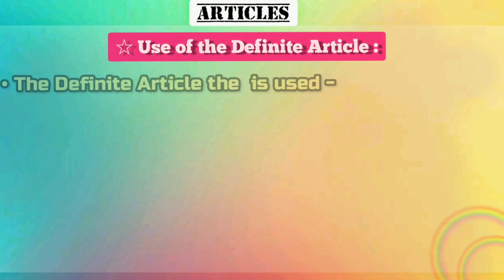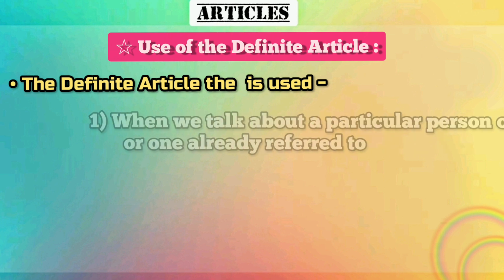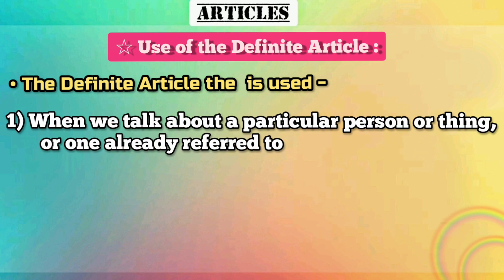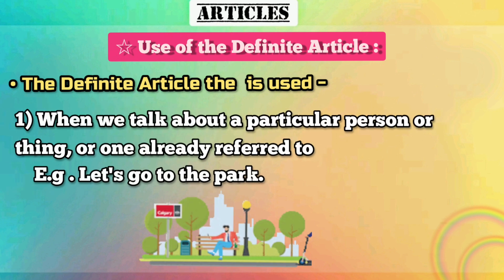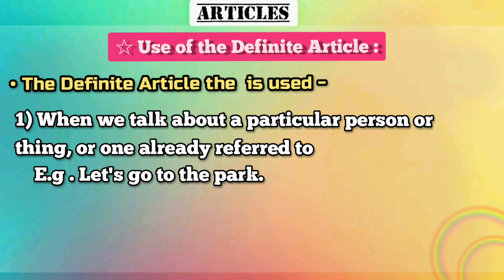Use of the definite article. The definite article the is used first when we talk about a particular person or thing or one already referred to, that is, when it is clear from the context which one we mean. For example, let's go to the park. So here the word the is used before park, which shows that the park which I am talking about is known to the other person. That is the park in that town.